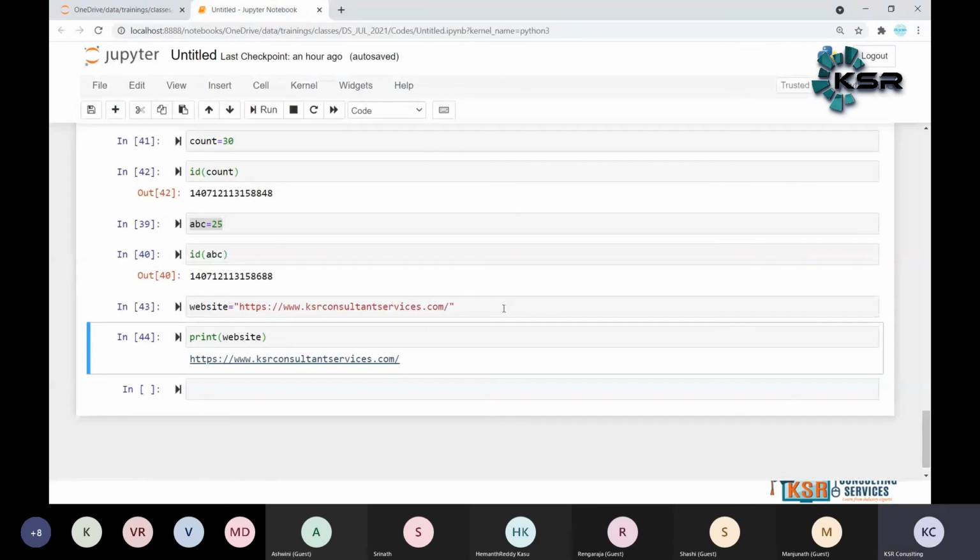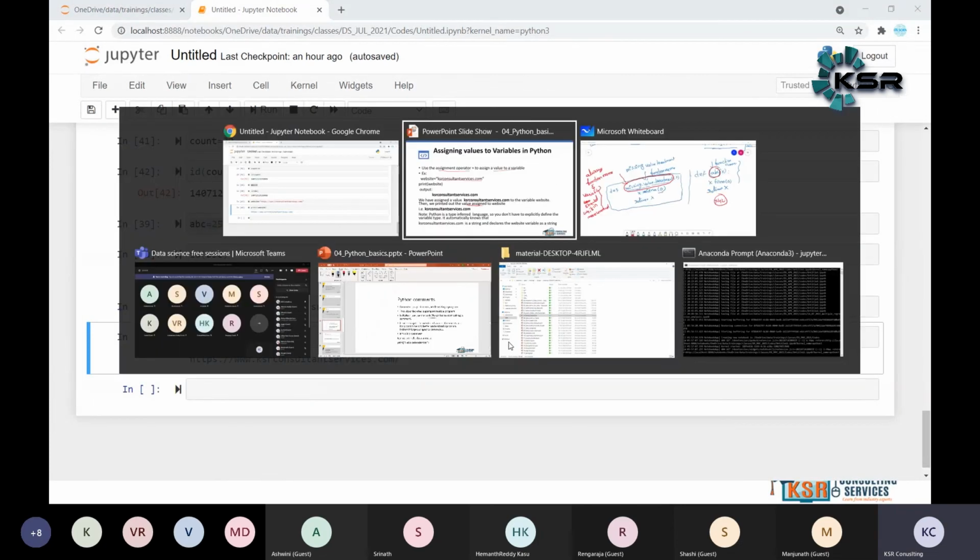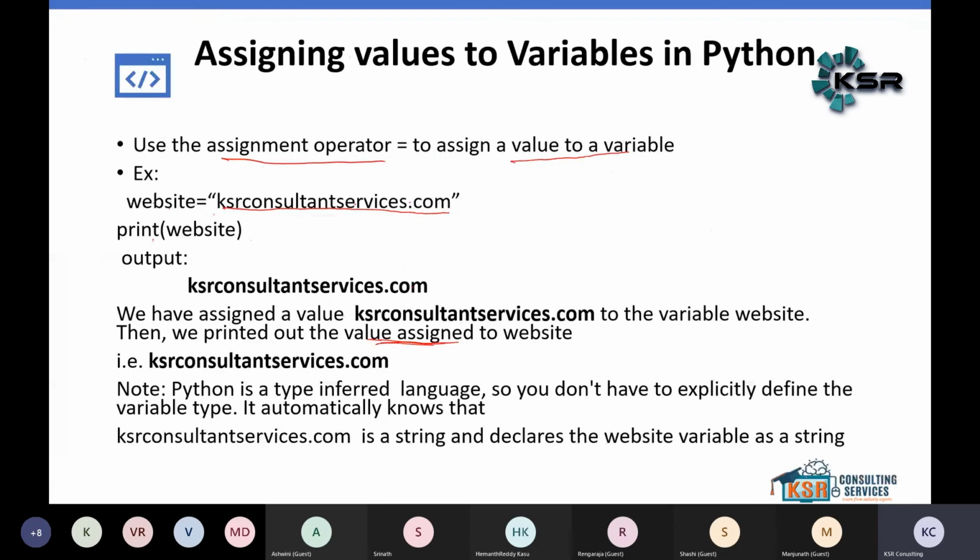Website, HTTP, KSR consulting, print website, KSR consulting.com. Here is one point: Python is a type-inferred language, so you don't need to explicitly define the variable type, whether it is a string or a number or anything. Automatically, KSR consultant services is a string, so it declares the variable as a string. A string is basically characters, because it is in quotes, so it considers it a string.